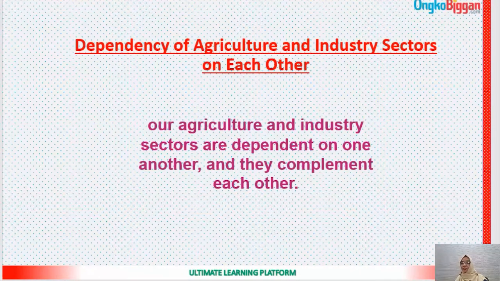Agriculture is dependent on industry, and industry is also dependent on agriculture. So whenever we are looking for economic development, self-sufficiency in food, or a self-reliant country, we have to take care of these two sectors, agriculture and industry, and these two sectors will take care of the growth of the country.